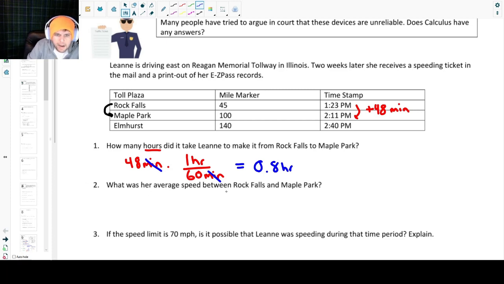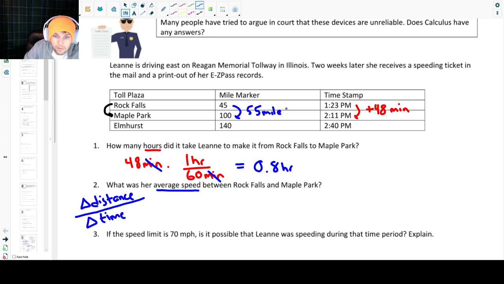Question 2, what was her average speed between Rock Falls and Maple Park? Okay, average speed. We don't know exactly how fast she was going at any given instant, but we can calculate her average speed by taking her change in distance, how far did she go, divided by the change in time. And luckily we know both of those things. The distance, she went from mile marker 45 to mile marker 100, so that is 55 miles in 48 minutes, or 0.8 hours.